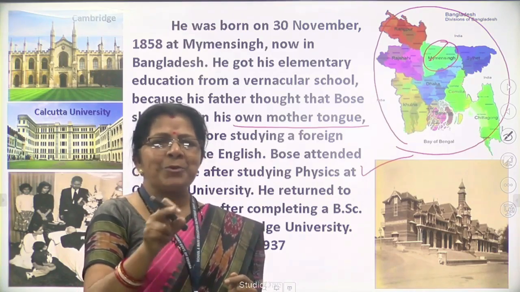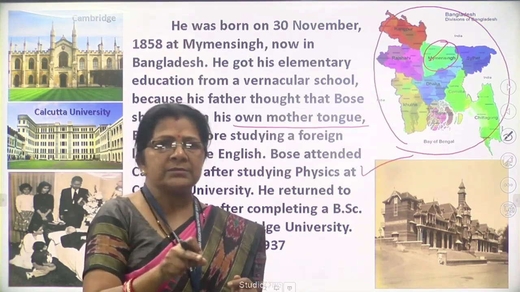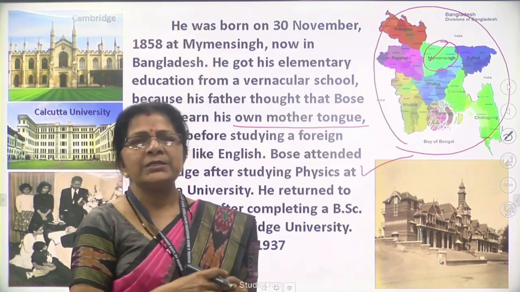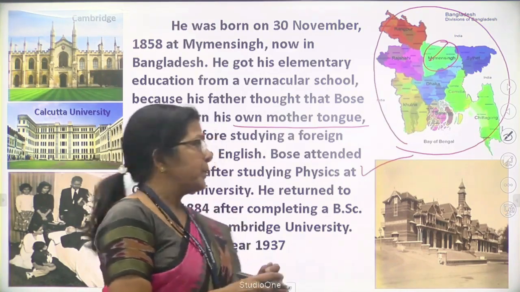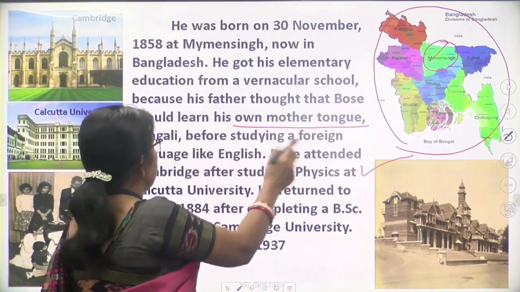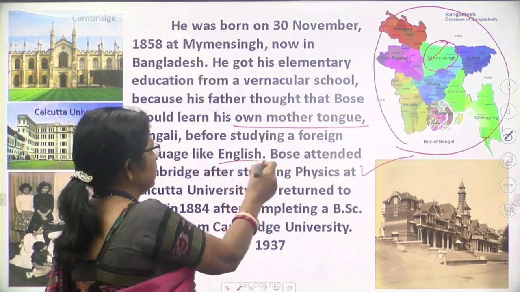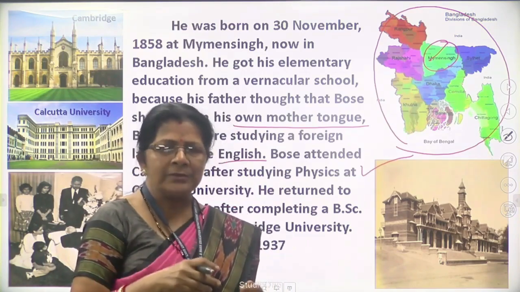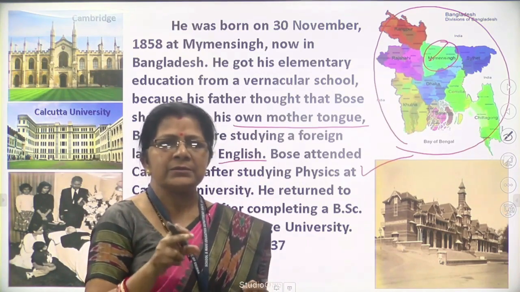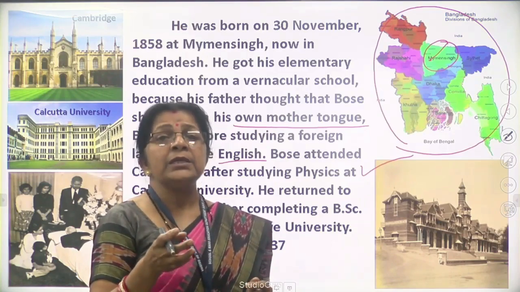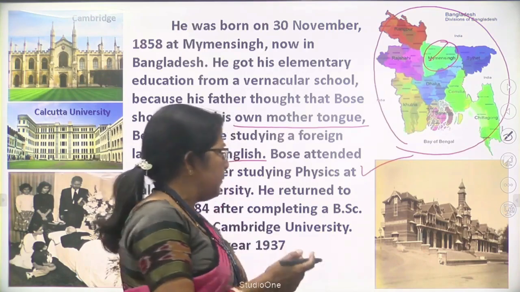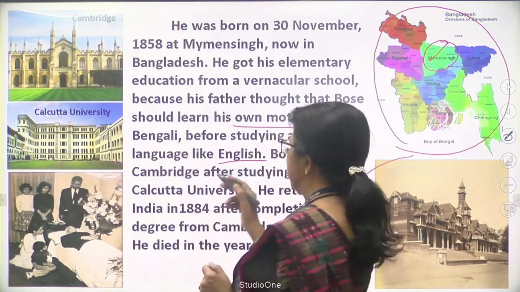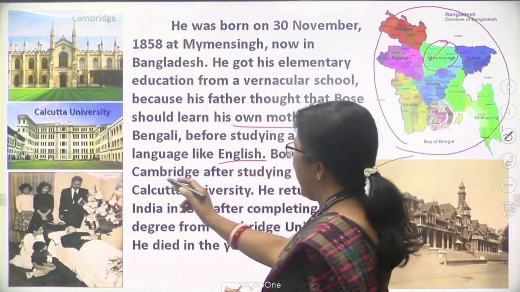So similarly, you also motivate your parents. You must learn your Odia language first. Then you proceed to the English language or French or the like. Before studying a foreign language like English, his father gave permission to his son: you must study Bengali first, then proceed to learn English or any foreign language. Okay? Then after the completion of primary education, Bose studied at Cambridge.